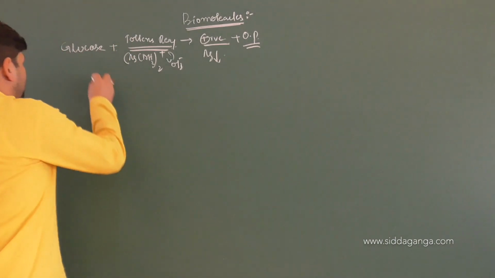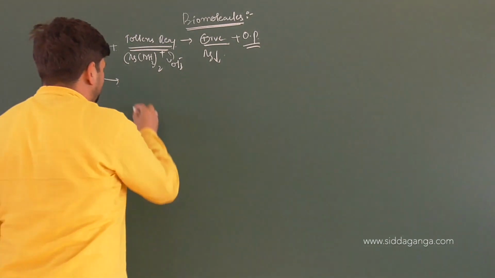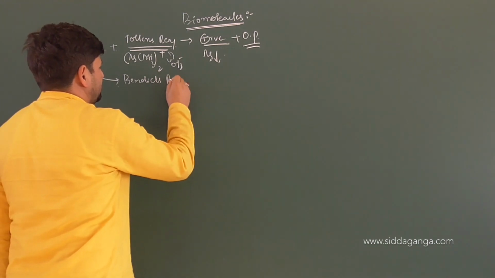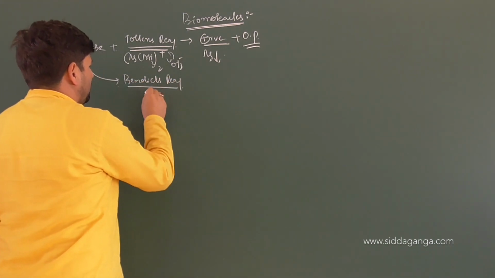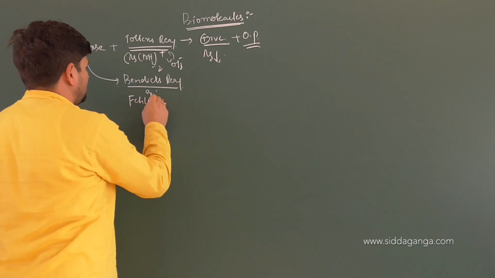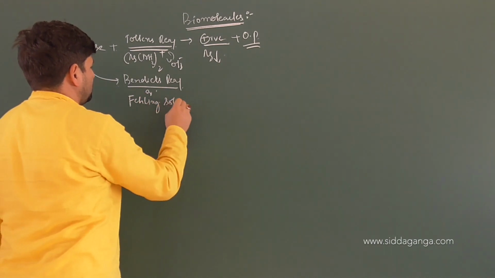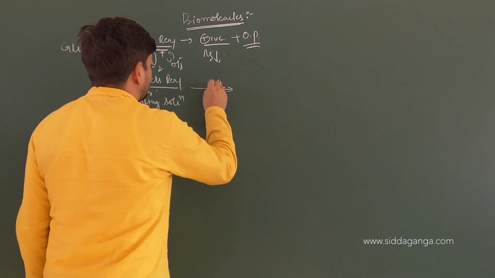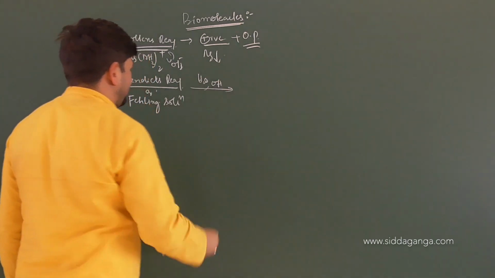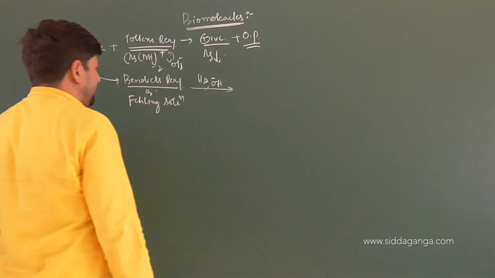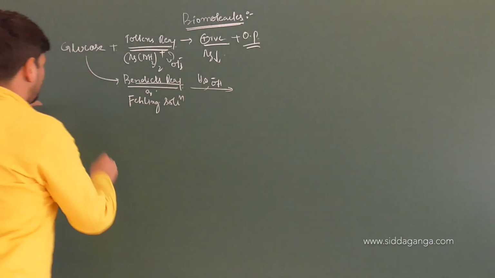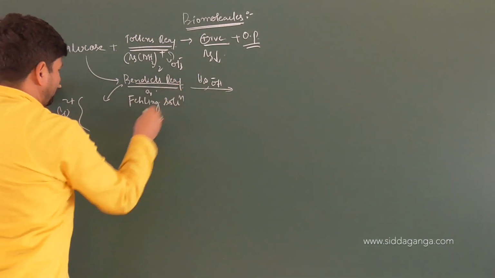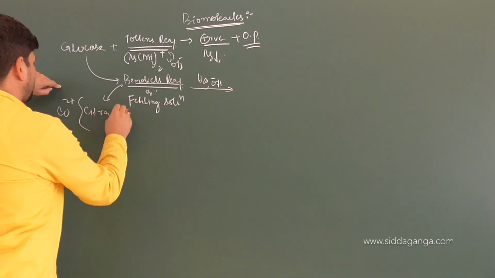In a similar way, when you have the same glucose and it is treated with Benedict's reagent or Fehling's solution, this again is in alkaline medium. We have water, aqueous medium, we have alkaline medium here. And keep it in mind, when you talk about the Benedict's reagent, it is Cu2 plus, which is complexed with citrate.